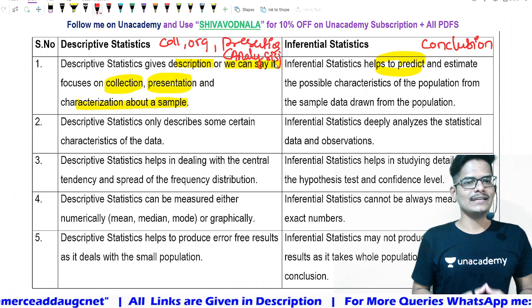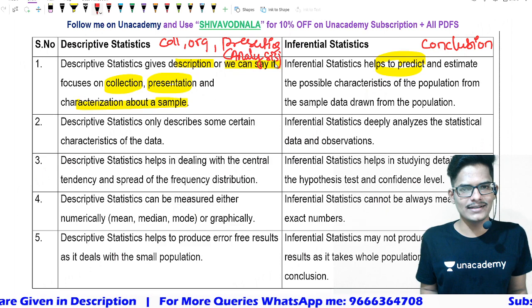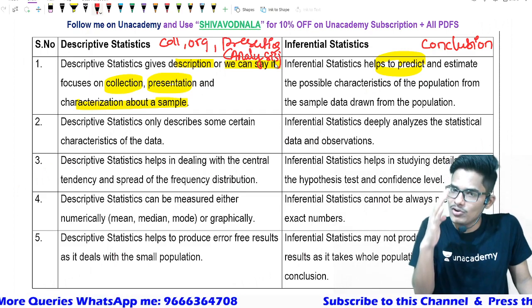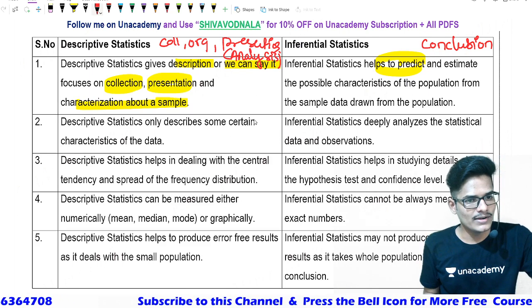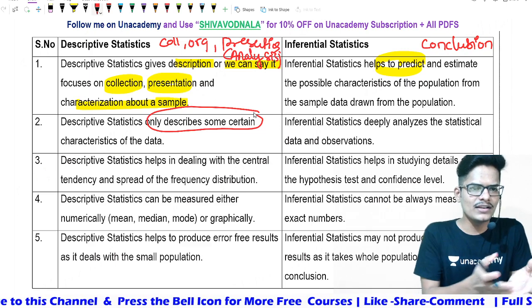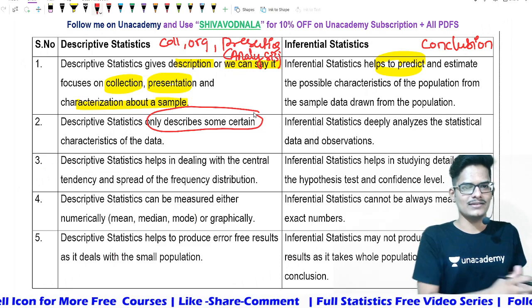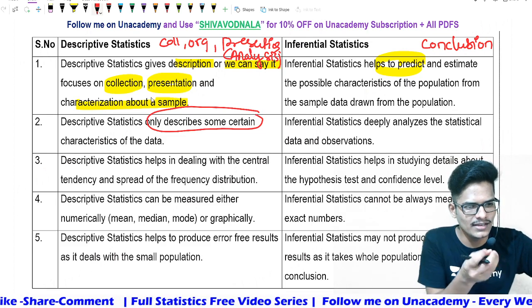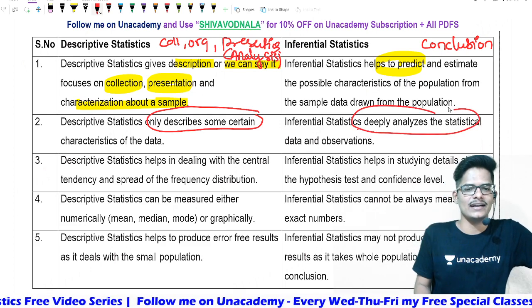Now this is what we call collecting, organizing and analyzing. Till that it is called descriptive. Whenever you apply the statistical methods in this analysis and draw a conclusion from that, it is called inferential statistics. Descriptive statistics only describes certain characteristics of the data, because it is just the beginning until a middle process, starting at the collection of the data and ending at analyzing or before applying statistical methods. So it will tell you only some characteristics, whereas inferential statistics deeply analyzes the statistical data and observation.